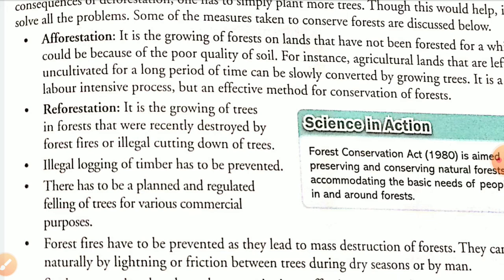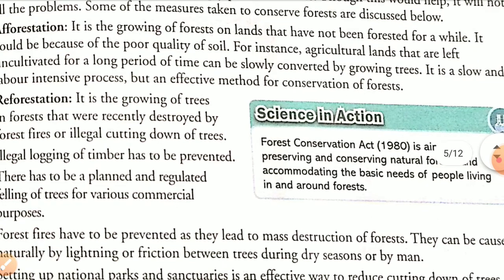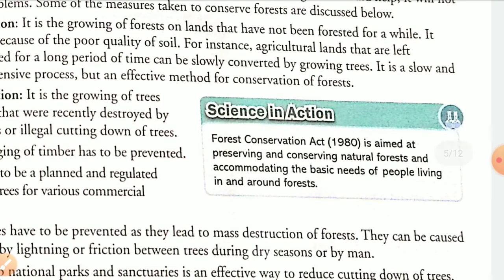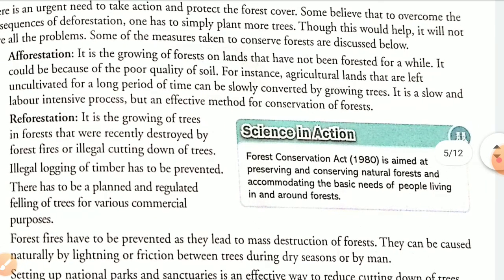That is called reforestation. Then illegal logging of timber has to be prevented. Yes, there should be an act, a conservation act aimed at this. And you know that the forest department made the Forest Conservation Act in 1980, which aimed at preserving and conserving natural forest. Okay, they are the basic need of the people living nearby.